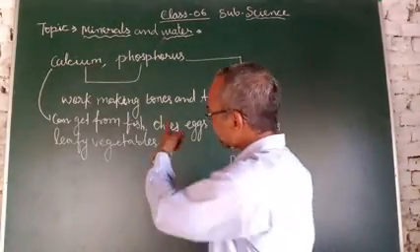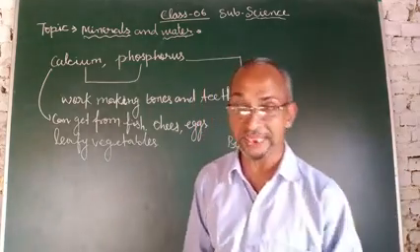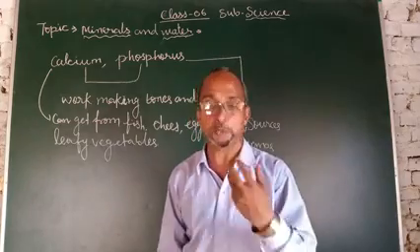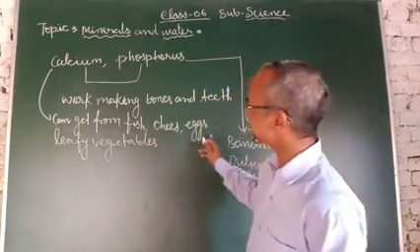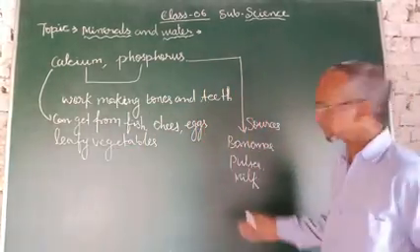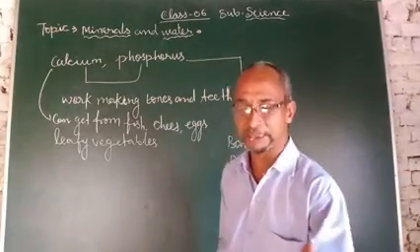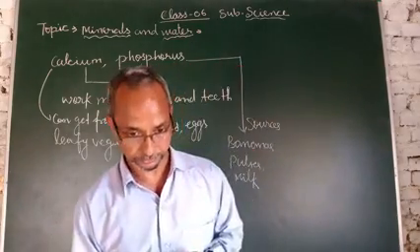What is the work of calcium and phosphorus? Both make bones and teeth in our body. Calcium we get from fish, cheese, eggs, leafy vegetables, and phosphorus from bananas, pulses, milk. Wheat and rice contain very little calcium.